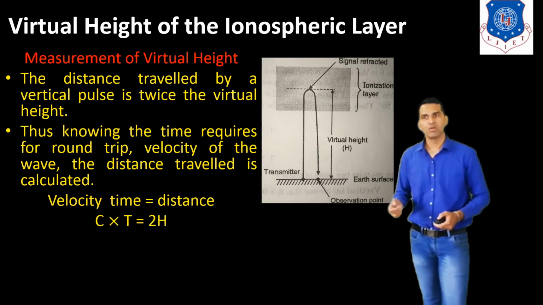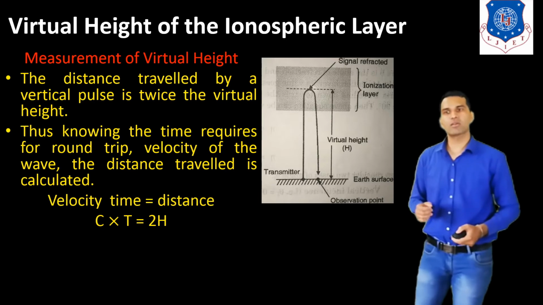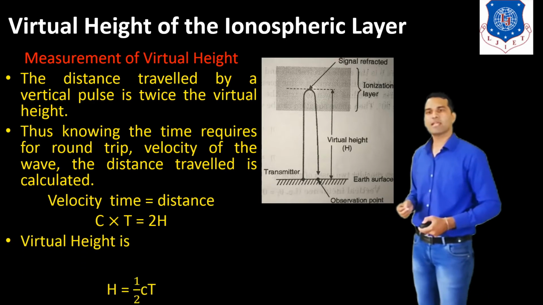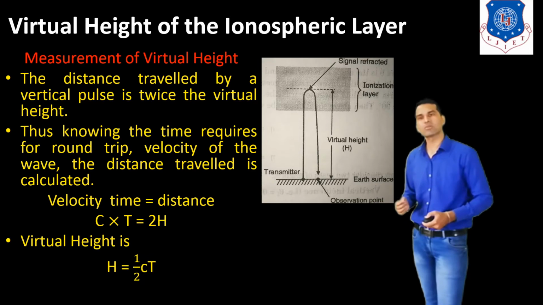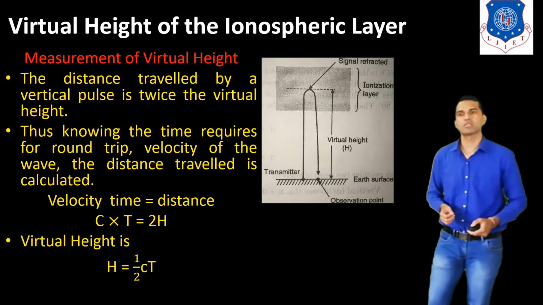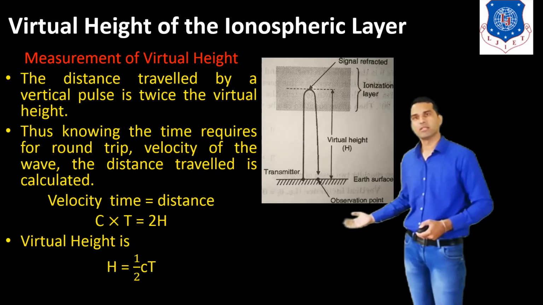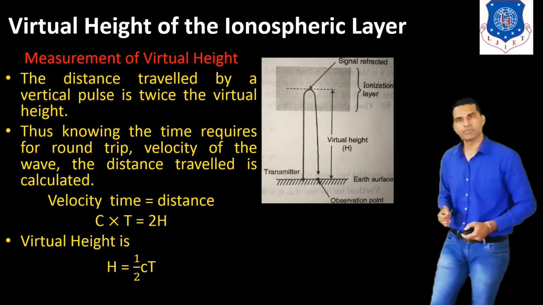So we can write c times t is equal to 2h. Here the virtual height we can calculate as h is equal to 1 by 2 into ct. So by using this equation, we can calculate the virtual height of the ionospheric layer.